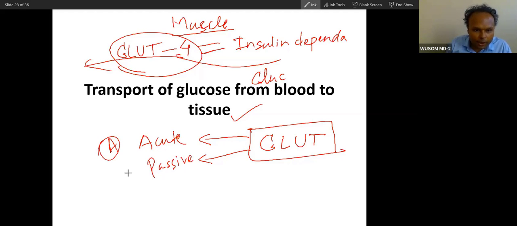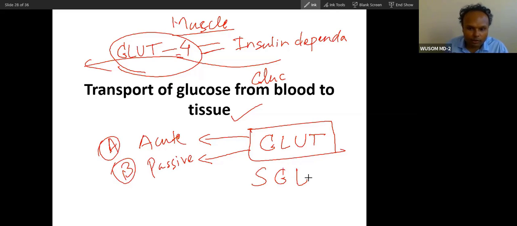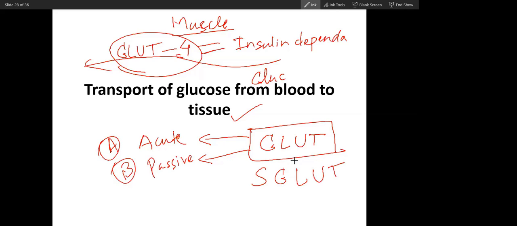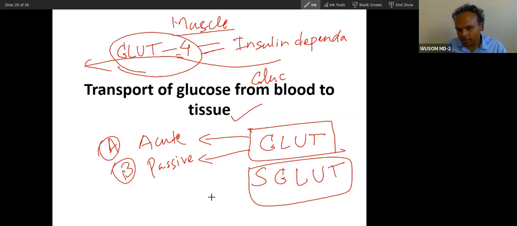Just tell me, which type of transporter is this? GLUT and SGLUT. You have SGLUT. Anyone? Choose one. I will not say anything, even if you are wrong.